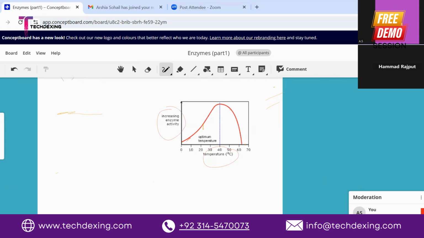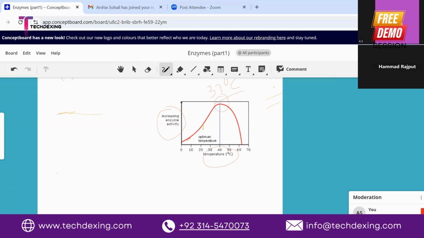Until it reaches the optimum temperature. You know very well, the optimum temperature for humans is around 37 degrees Celsius. So up till now, when it reaches the optimal temperature, the rate increases. But what happens after that temperature? If the temperature is too high, if we increase it to 50 or 60 degrees Celsius, what will happen?